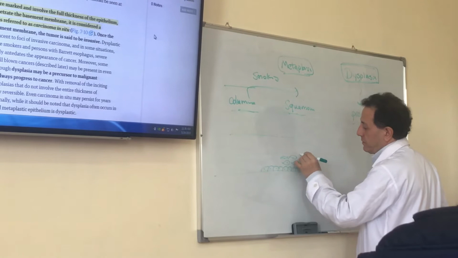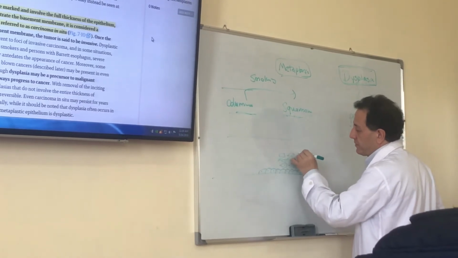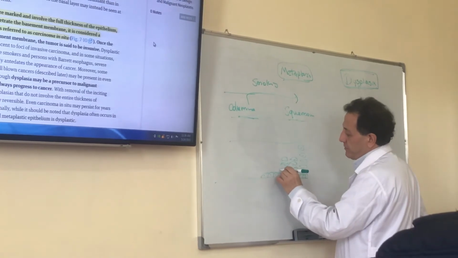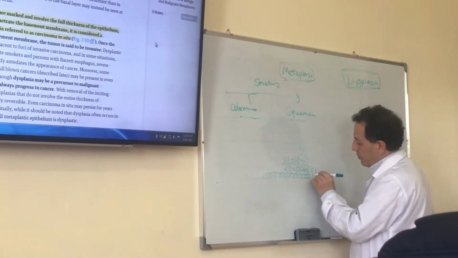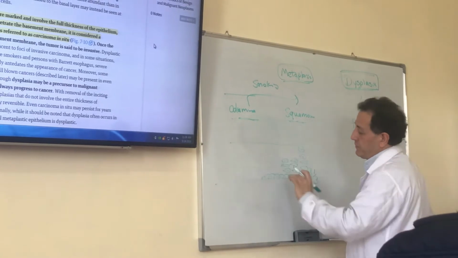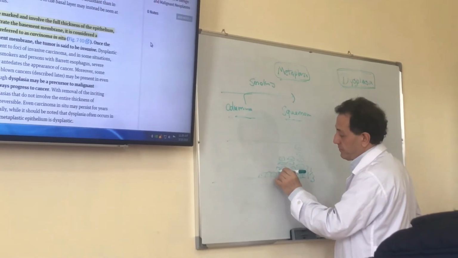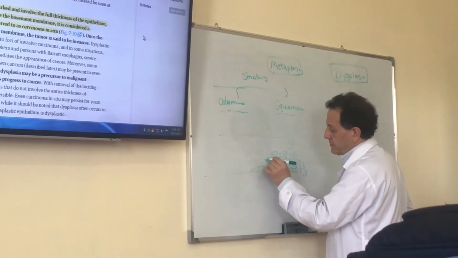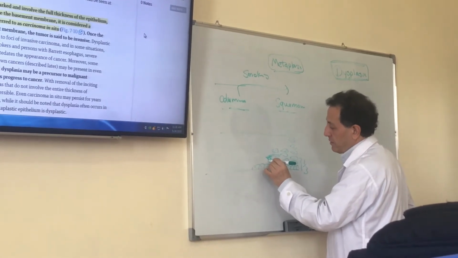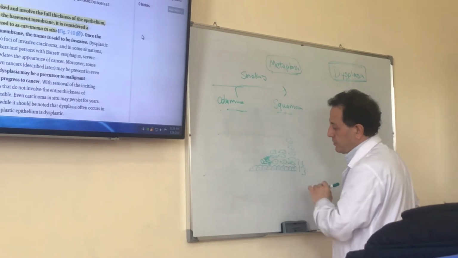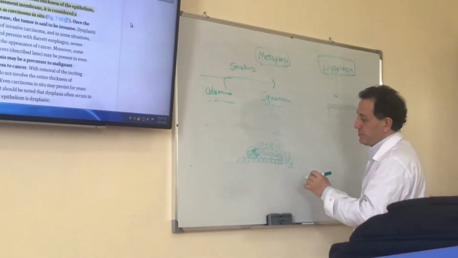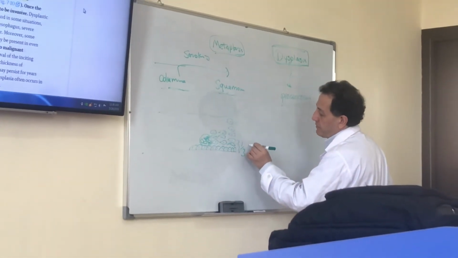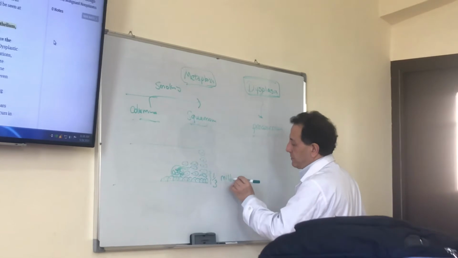So here it's ordered, everything is correct. Here at this part, the lower 1/3 of the cells are disordered. They don't show any order. The nuclei are larger, so it's disordered. Just the lower 1/3 is named mild dysplasia.